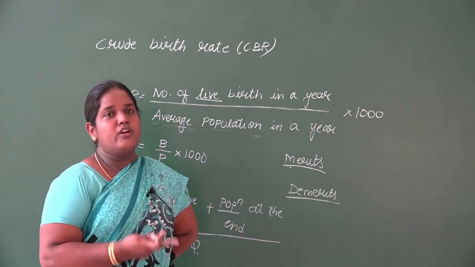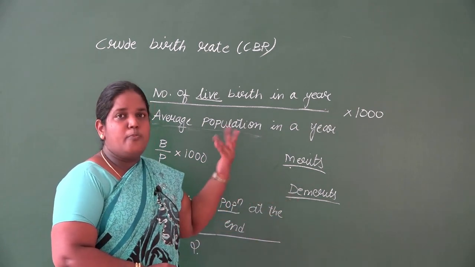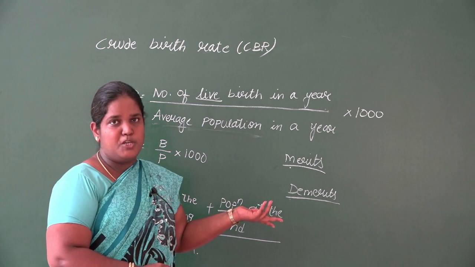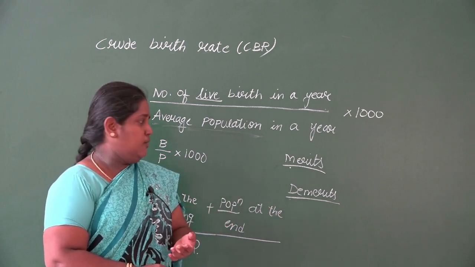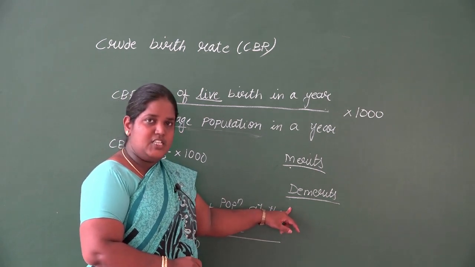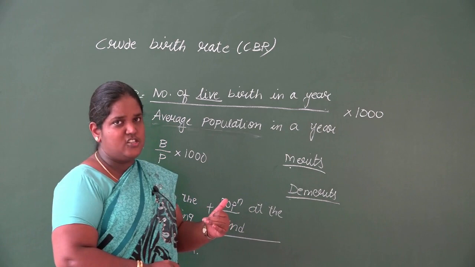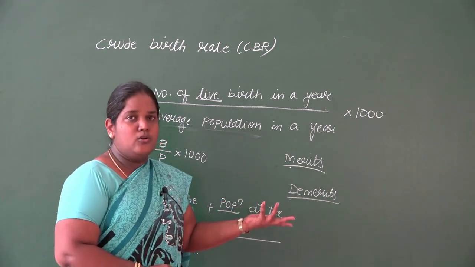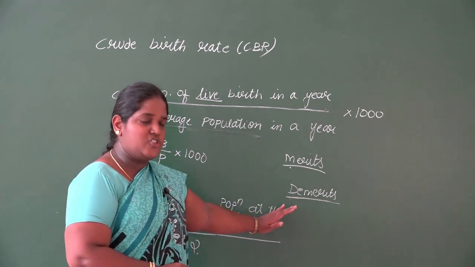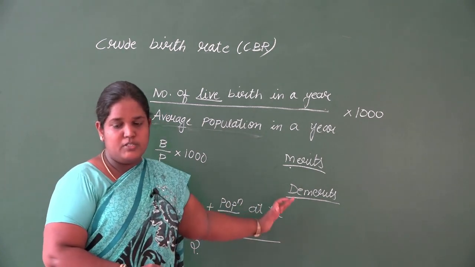If a greater number of girl children are born, then obviously the population will increase, because after some years they will become mothers. If there are more boy children, then the population may not increase so much as compared to girl children.